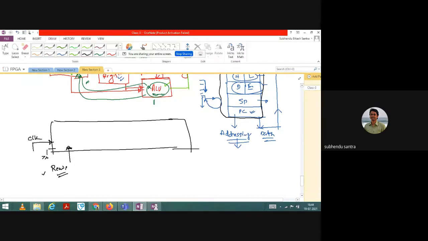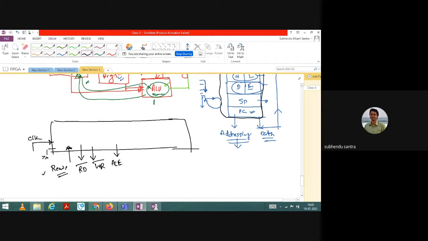If ready is low, that means the microprocessor is busy. If ready is not low, the microprocessor is ready to take data. So this type of bad thing is there in the microprocessor architecture. Here we have read and write, sometimes we call RD, and these are all active low signals, which is bad. Then the ALE signal.